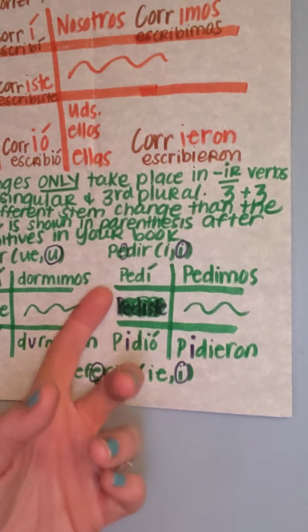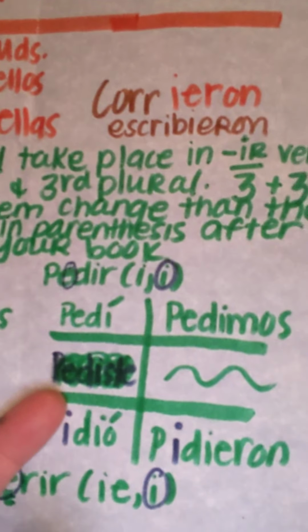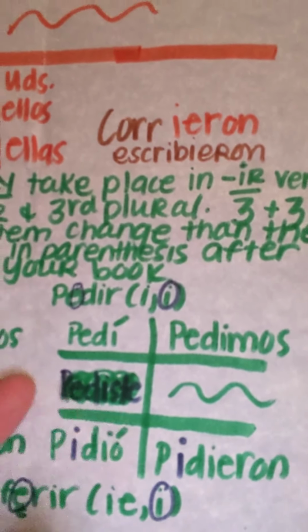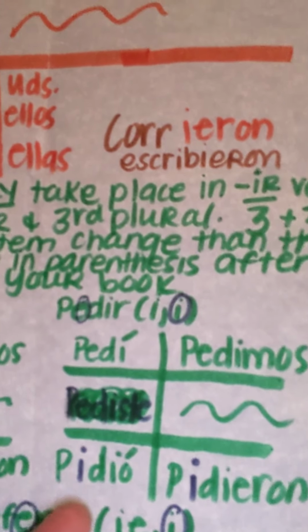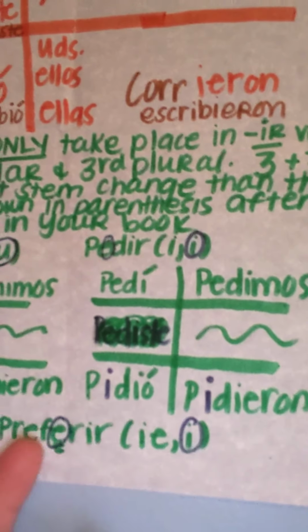So pedí, I'm sorry. This is a señora oopsie. I got distracted by my kids. Shocking. And I messed up this. So there's no reason. This isn't special. This is an oopsie. I'm just going to own it. It's a mistake. But it's pediste, if you can see that, P-E-D-I-S-T-E. It's not supposed to be special. I do apologize. And then there's pidió, pedimos, pidieron.